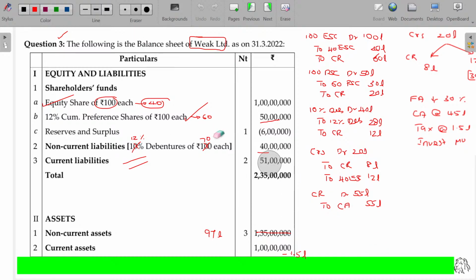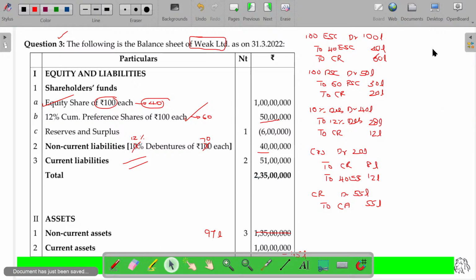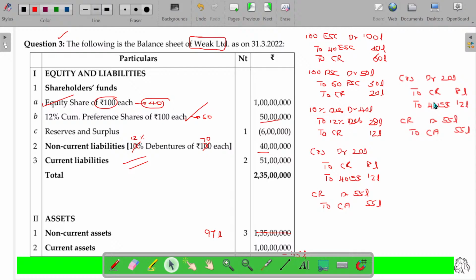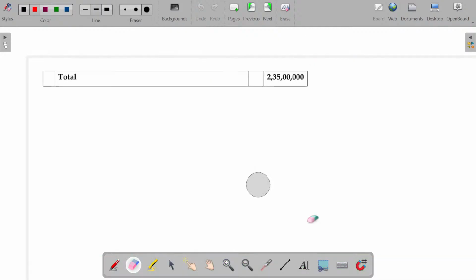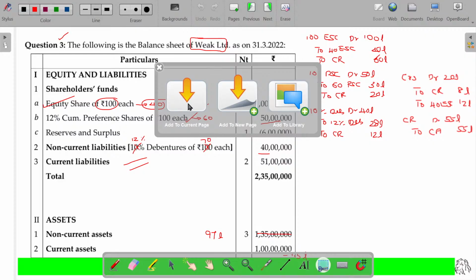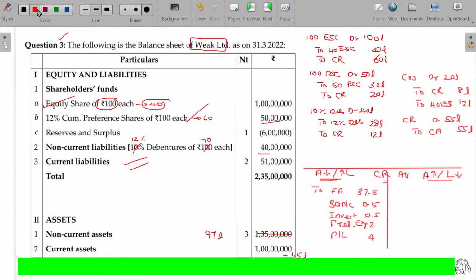This one is all about current assets. Okay. I made everything appear in the single page.